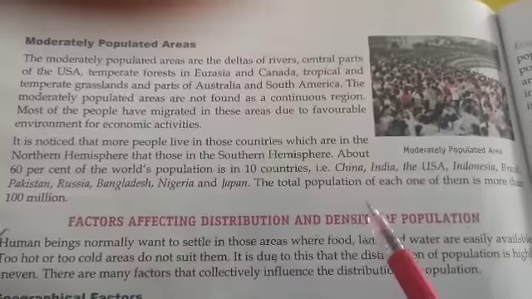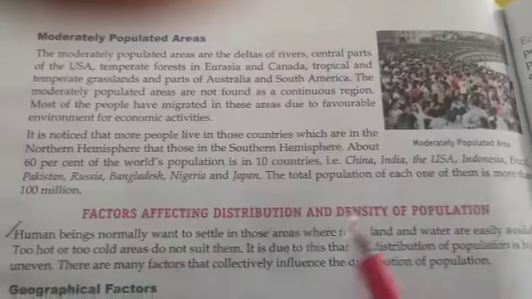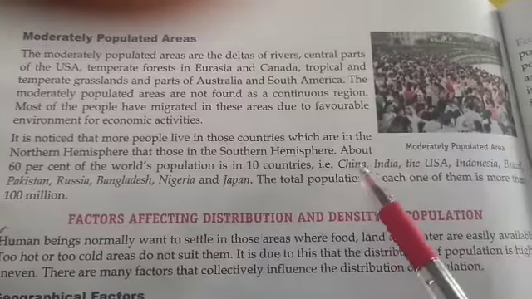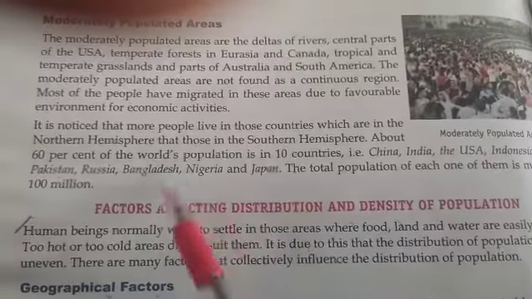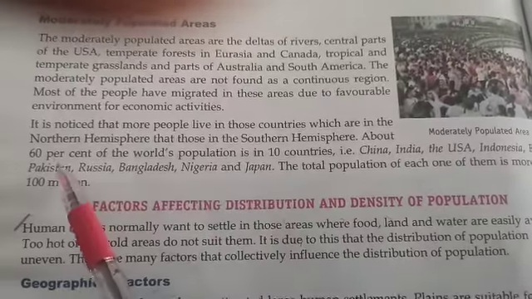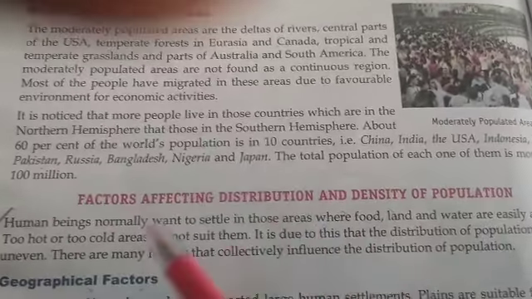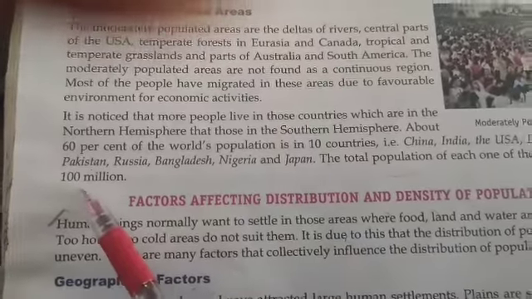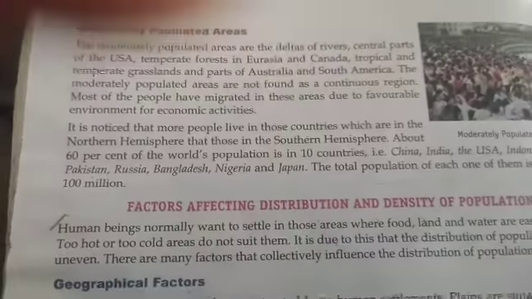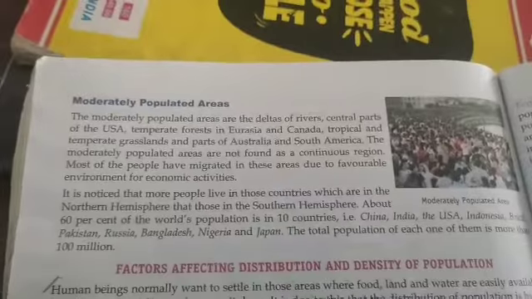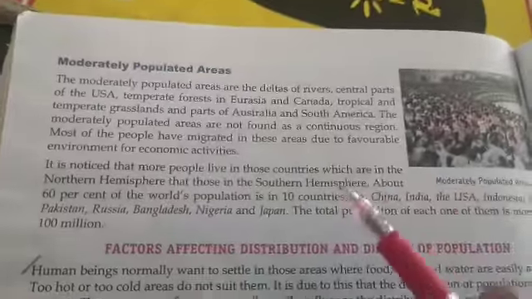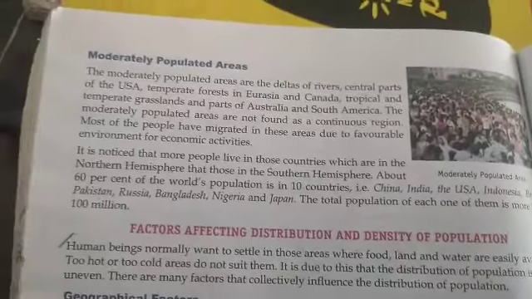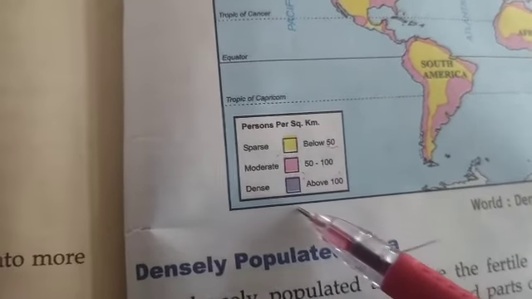The total population of each of them is more than 100 million. So these are the 10 countries, 1, 2, 3, 4, 5, 6, 7, 8, 9, 10, where near about 60% of the people live. Moderately populated area means it is very suitable, and the number of people living here is 50 to 100 persons per square kilometer.